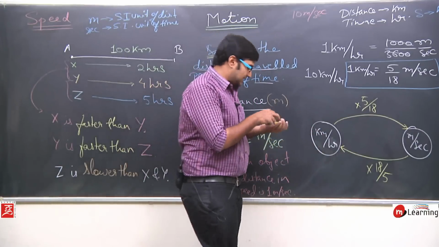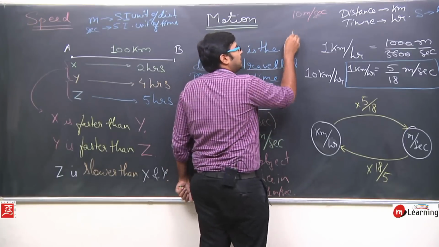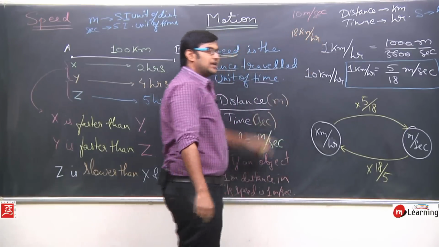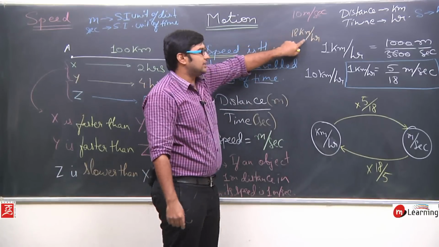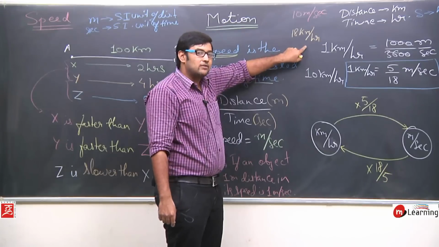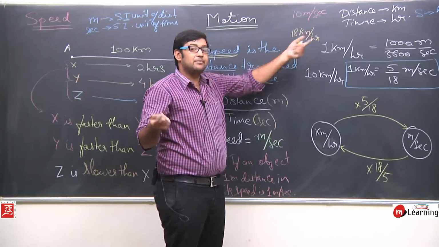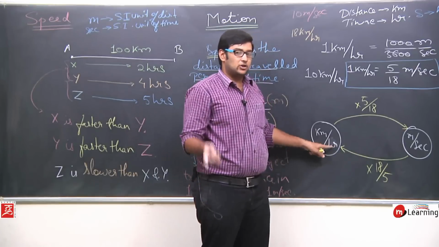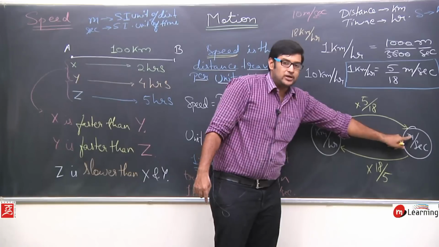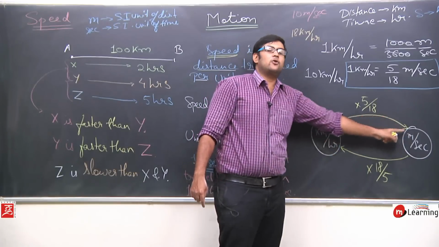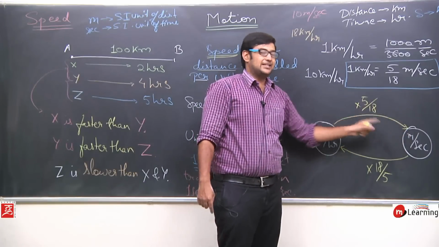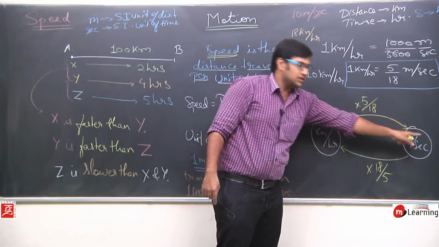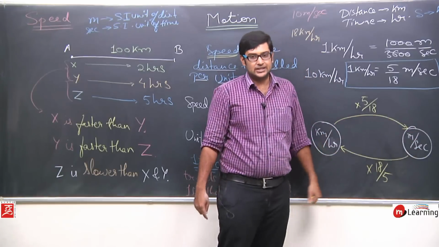For example, let us assume my speed is 18 kilometers per hour. Now I want to convert the speed into meters per second. Currently I have the speed in kilometers per hour, so I follow this path: multiply the speed by 5 by 18 to get meters per second.